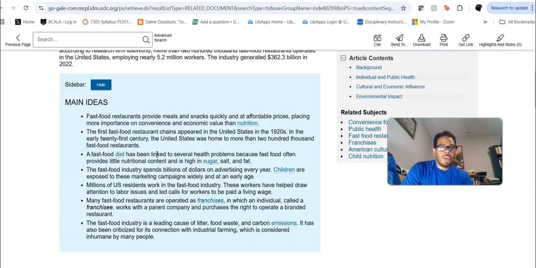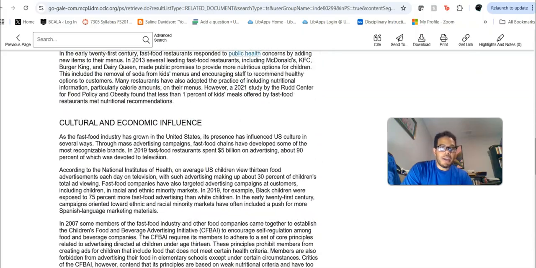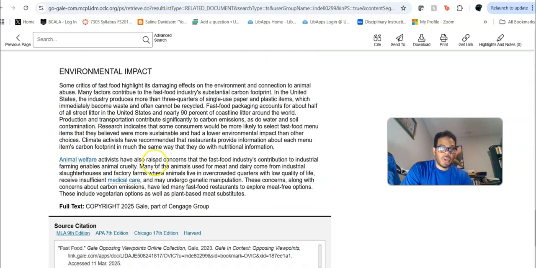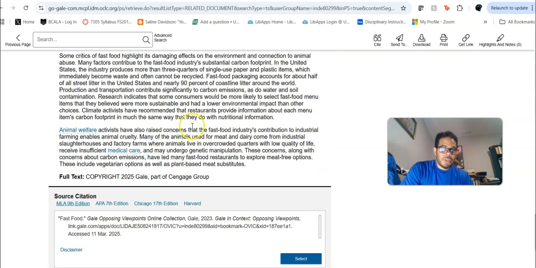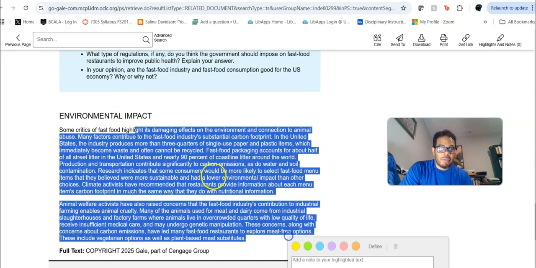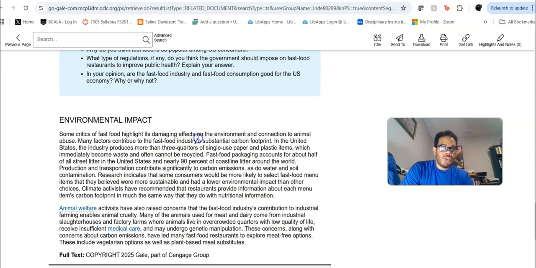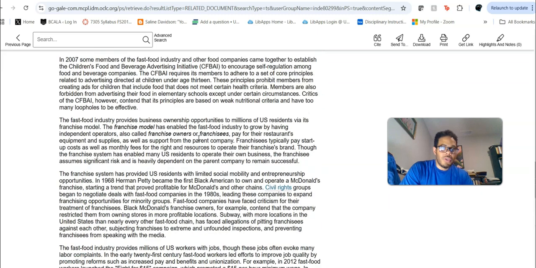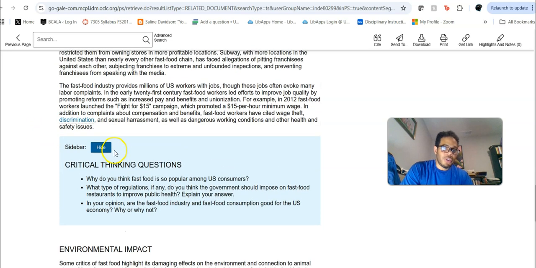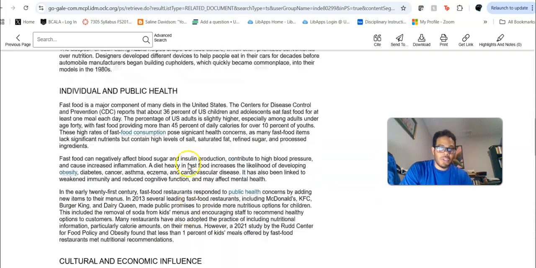And so here you just get, again, an overview page. The overview page is usually kind of neutral, okay? And you'll get citation information and things like that. But you get this type of information right here that gives you neutral pros and cons to whatever you're researching. And then you also get these little sidebar pieces here, like critical thinking questions. Why do you think fast food is so popular among U.S. consumers?